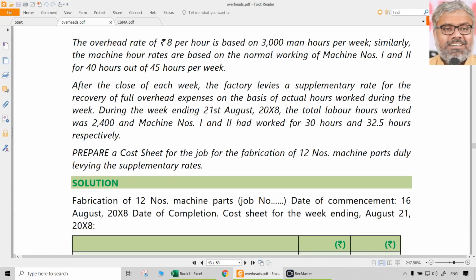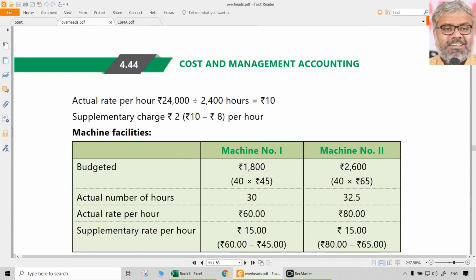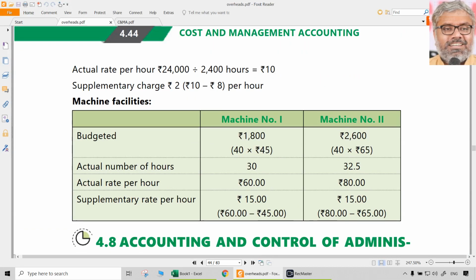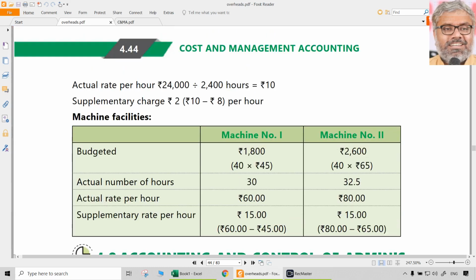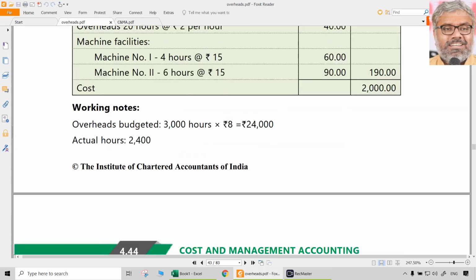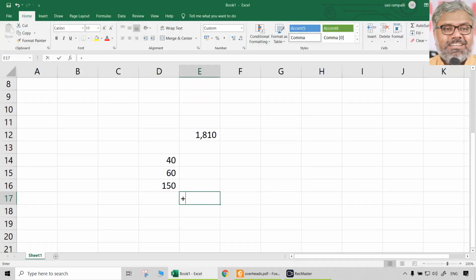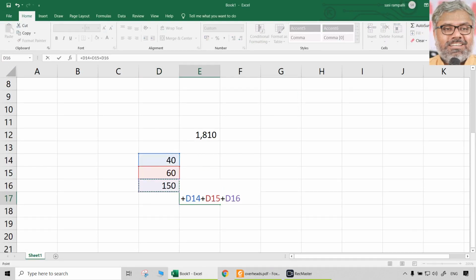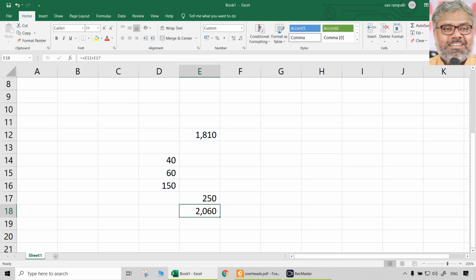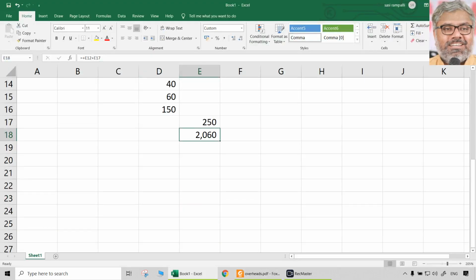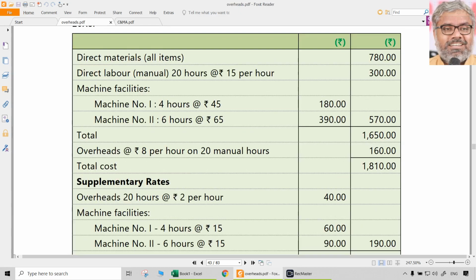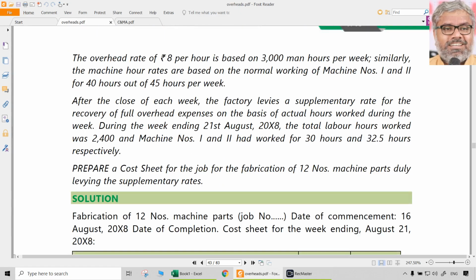Here I think the computation of original cost was done the wrong way, because machine number 2 budgeted hours were not 40, it was 45. So that difference is there. That's a wrong calculation. Anyway, the correct calculation is this. The total of all this is the supplementary overheads that are charged now, and naturally the total cost of this job is now going to be 2060. That is the correct answer. 2060 after taking supplementary rates. That's all.